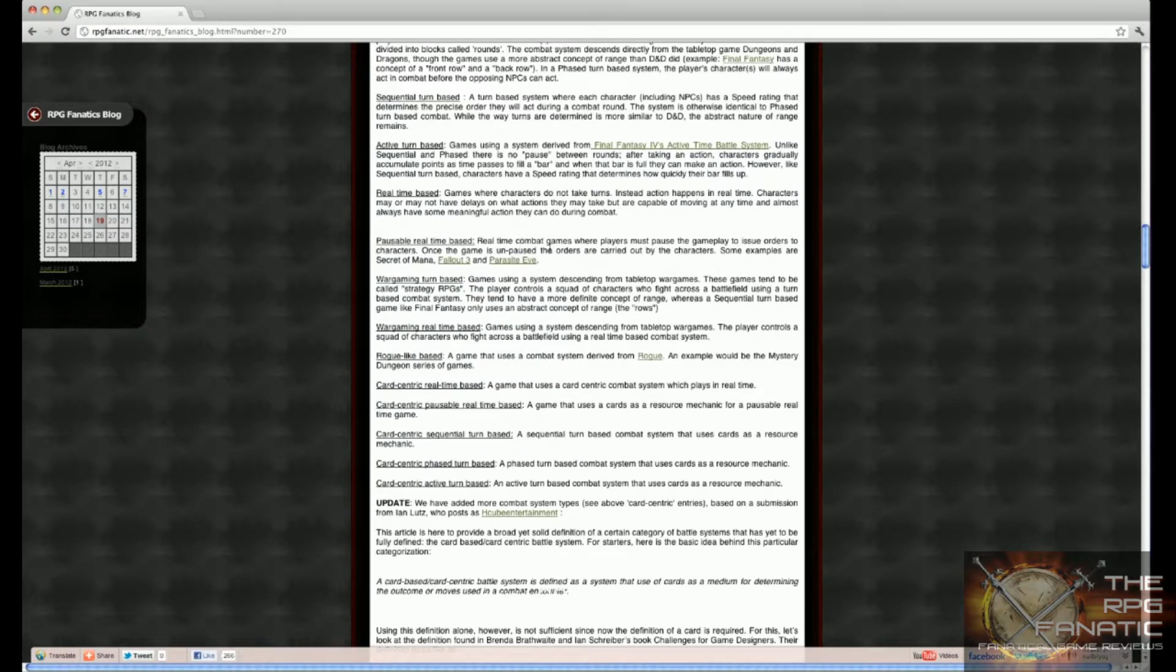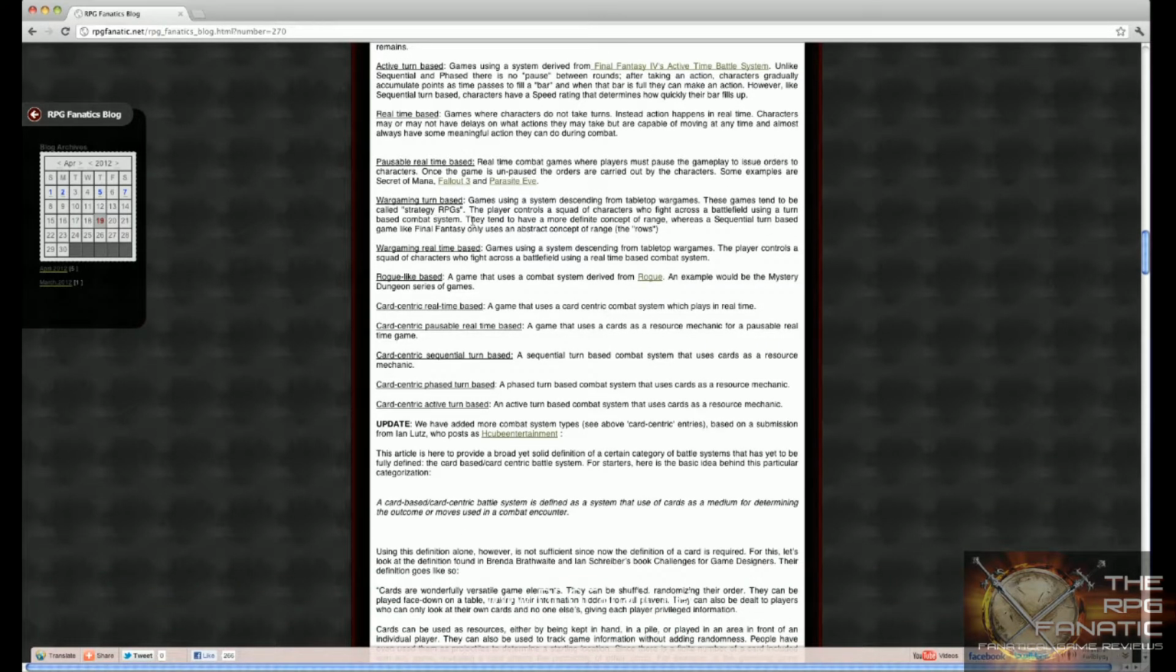I would also consider Dragon Age 2 to basically be a pausable real-time based system, because in order for you to control the other characters, to issue them orders, you have to pause the game, basically. Everything stops while you're issuing commands. So that's a pausable real-time based game. It even uses a ring menu type of thing, like in Secret of Mana.